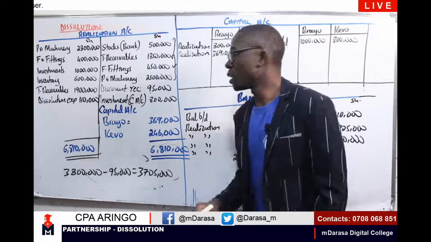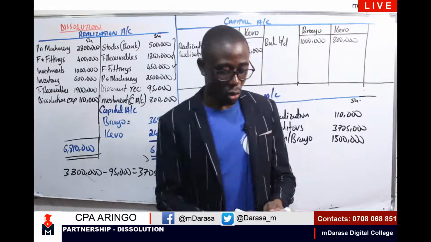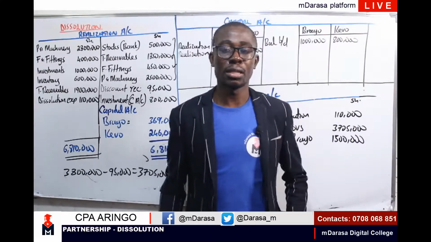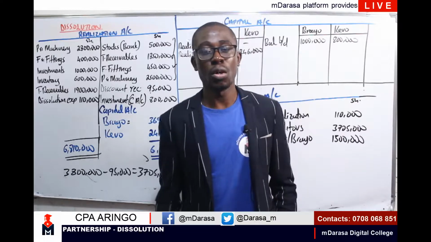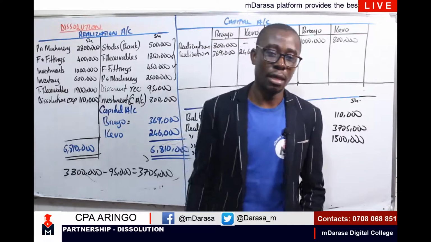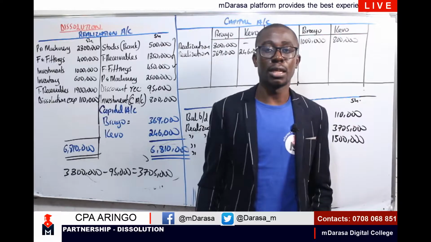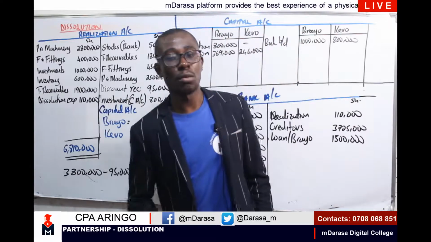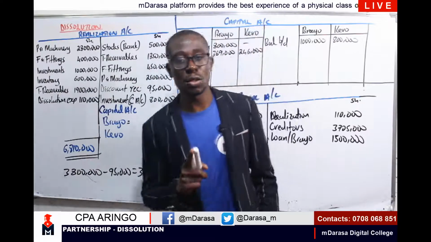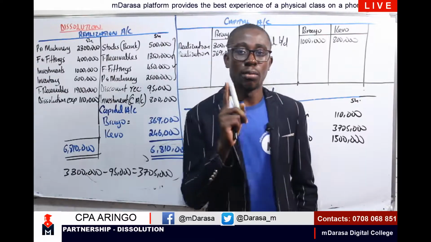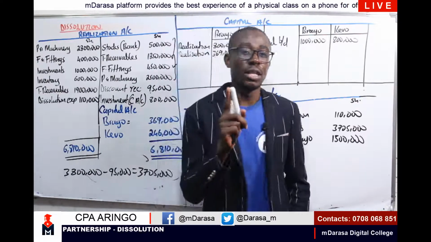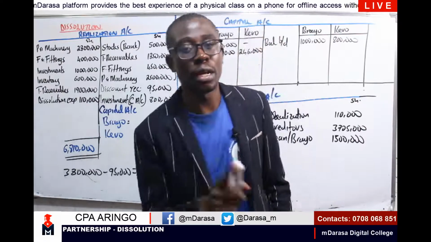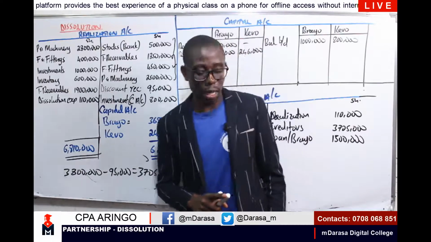Then again, on any dissolution expense that will be paid, of course, by the partner. In that case, there are no dissolution expenses, but liability. Any liability that will be paid by the partners, my good students, if you can recall the double entry we said, we are going to debit the respective liability account and we credit our capital account.